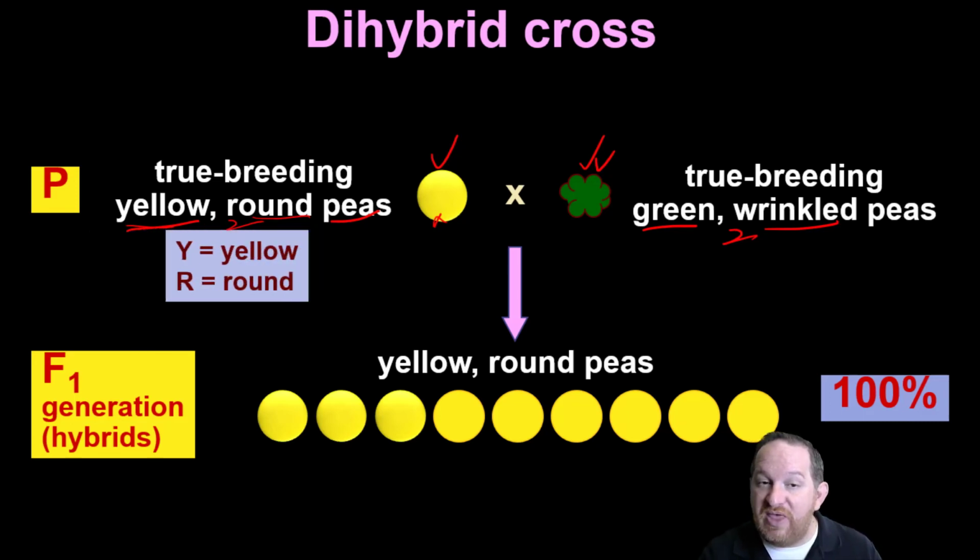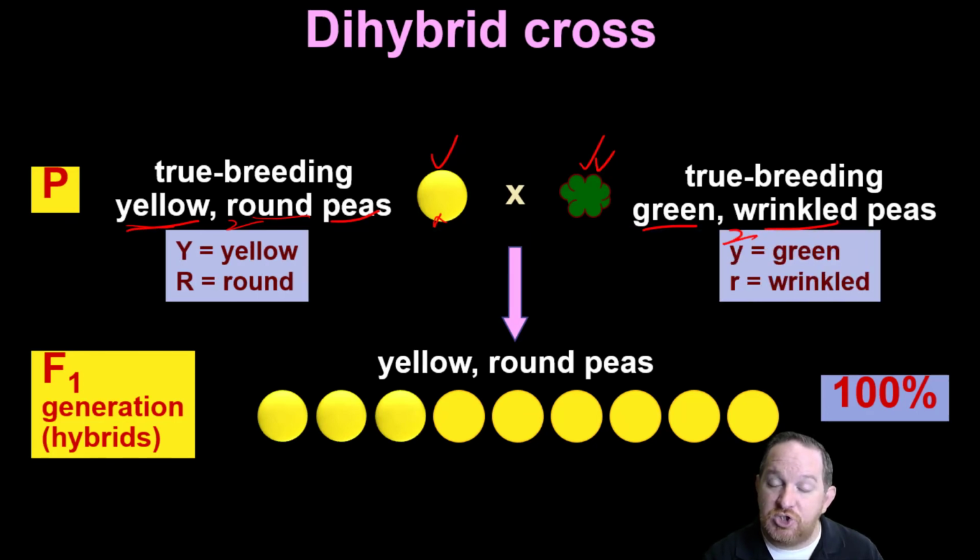And so then we can assign the genes, right? So we're going to say big Y is yellow, big R will be round. So remember, you got to have two of each. That means little y will be green, little r will be wrinkled. And so this must be big Y, big Y, big R, big R, right? Homozygous dominant for yellow. I told you they were true breeding.